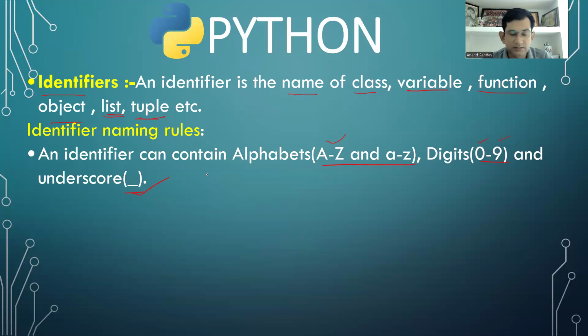For example, this is a very common mistake. Consider one variable we are going to take. We are going to use a variable in programming for simple interest. And consider the variable name we have taken as s dot I.